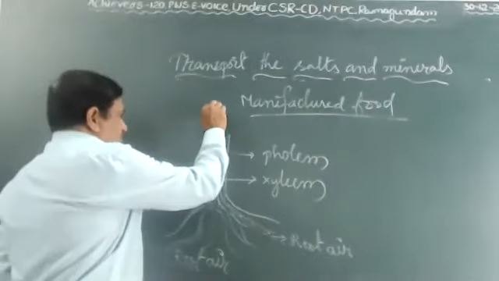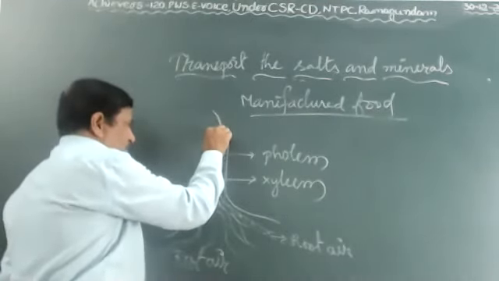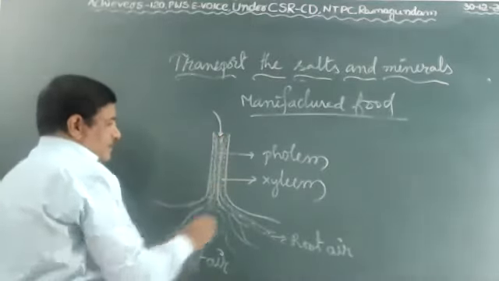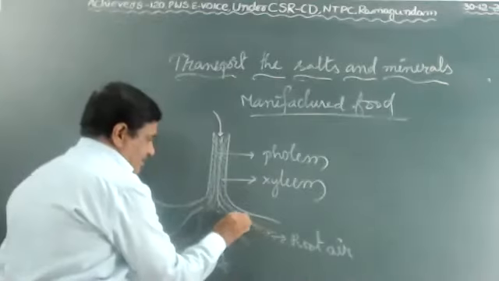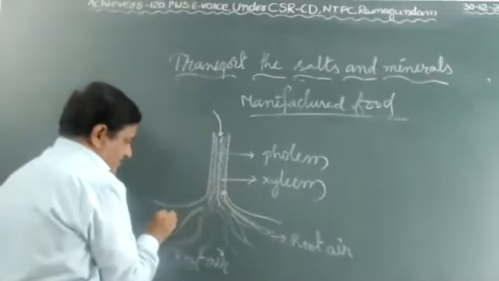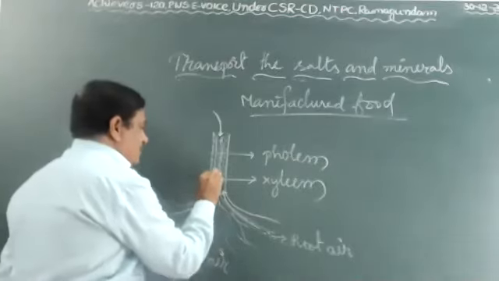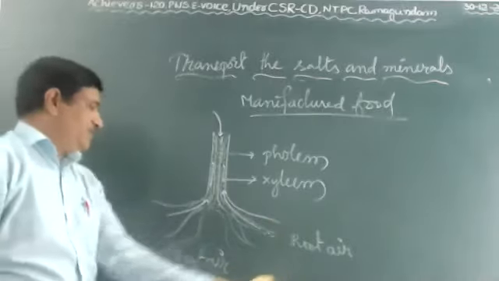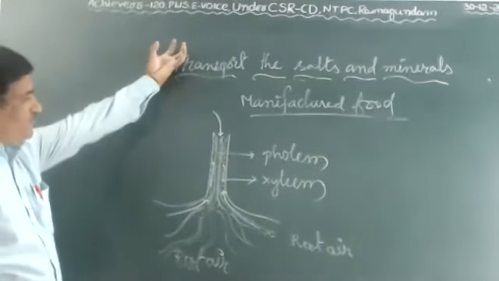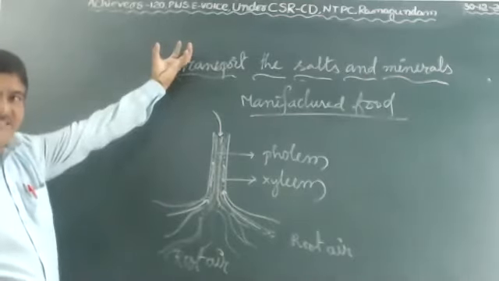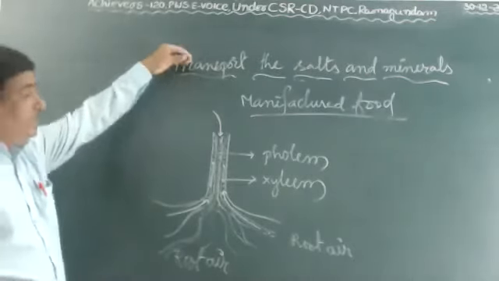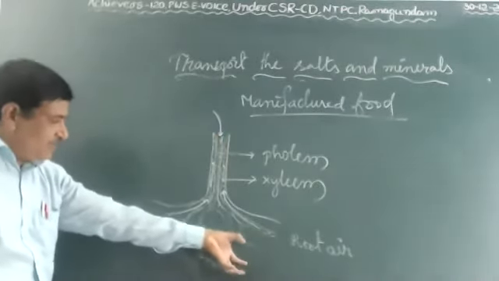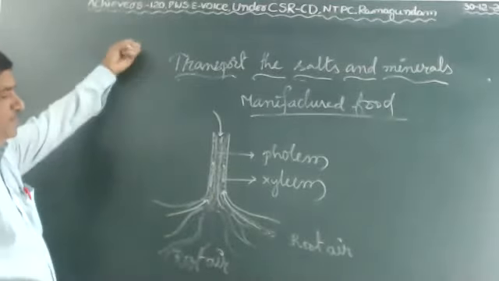Okay, here phloem, they collect the food from the leaves and supply the different parts of the plant body. Xylem, they collect the water and minerals from the ground and supply the different parts of the plant body through the xylem cells. Opposite. Phloem collects the food from the leaf. Why? Because the leaf is a food factory. They prepare the food by the photosynthesis process.